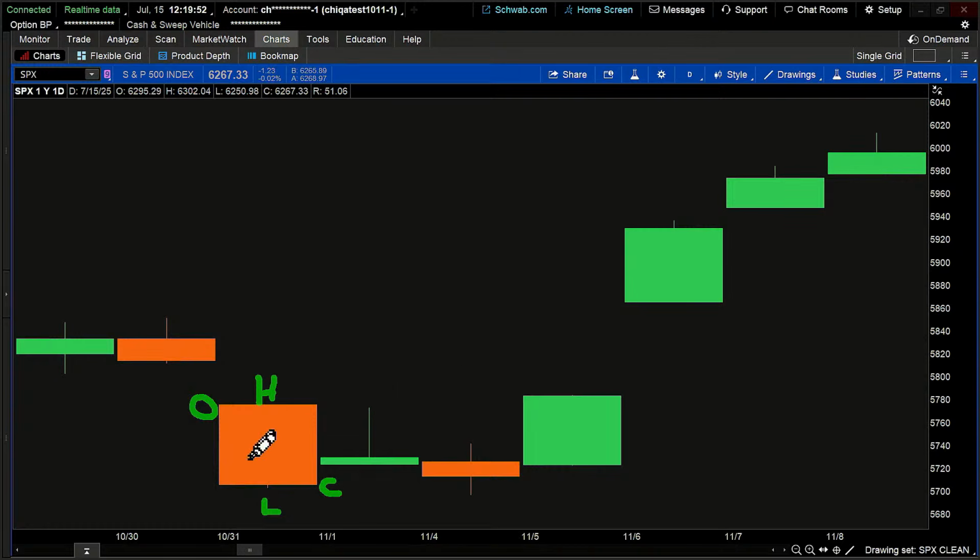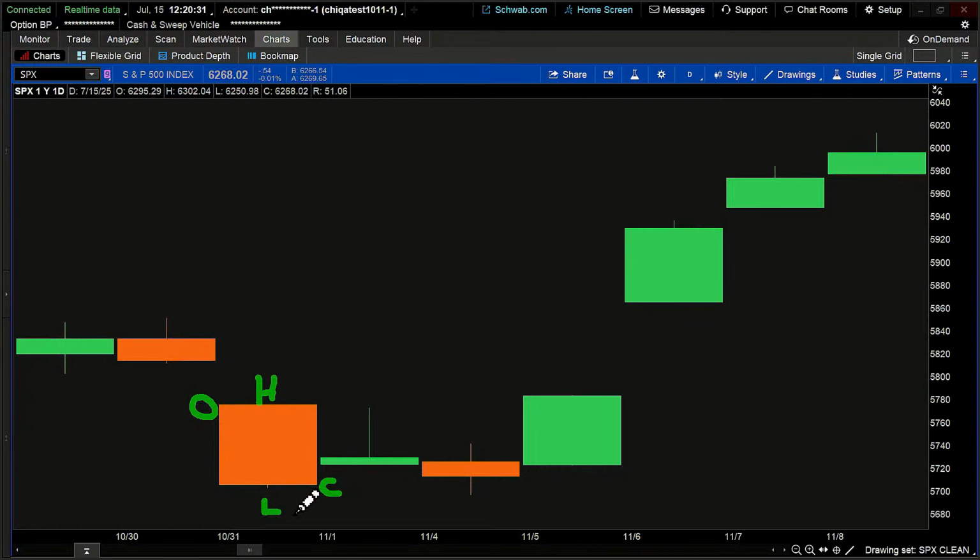Okay. How do I know that the opening price was on the left and the closing price was on the right? We know that these candlesticks are read from left to right. So our opening for the day is always going to be on the left-hand side, and the closing price is always going to be on the right-hand side in Western charting. How do I know that it was above or below? Well, I know that this is a red candle. I can see that this is a red candle. That tells me that the opening price was higher than the closing price in this particular case. So now I know the relationship there between open and close. And I know that the high is always going to be at the top and the low is always going to be at the bottom.